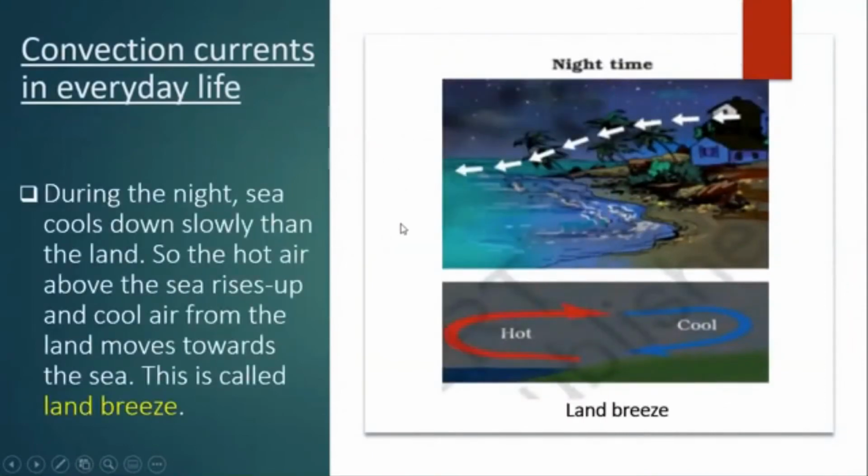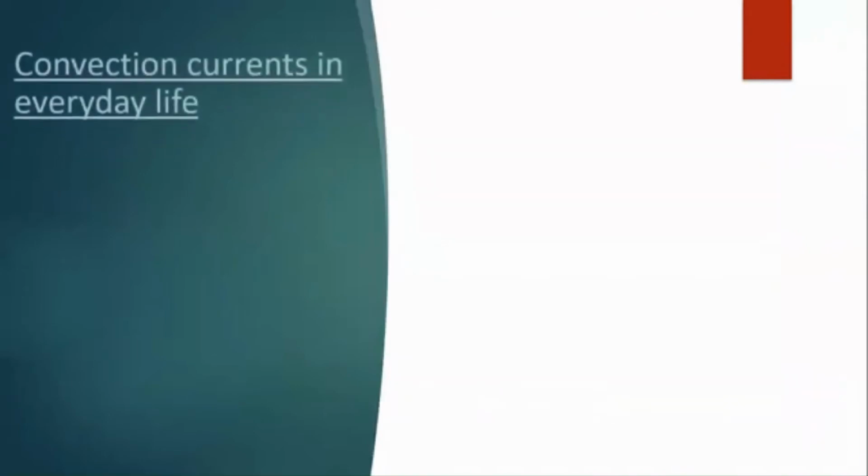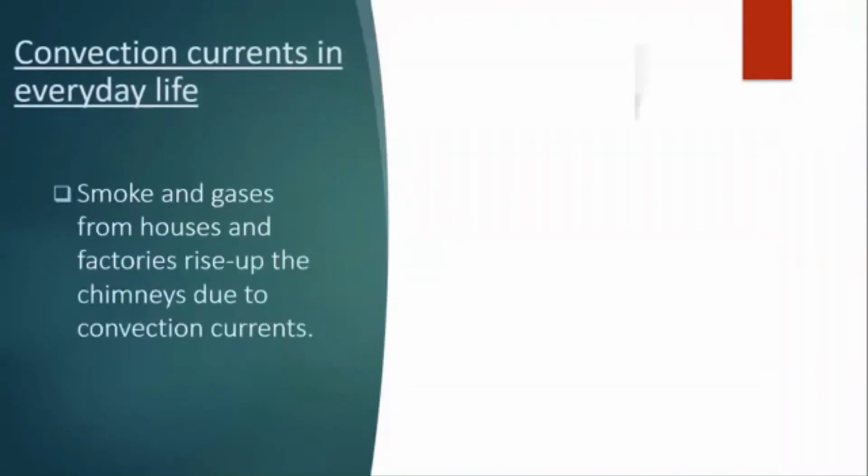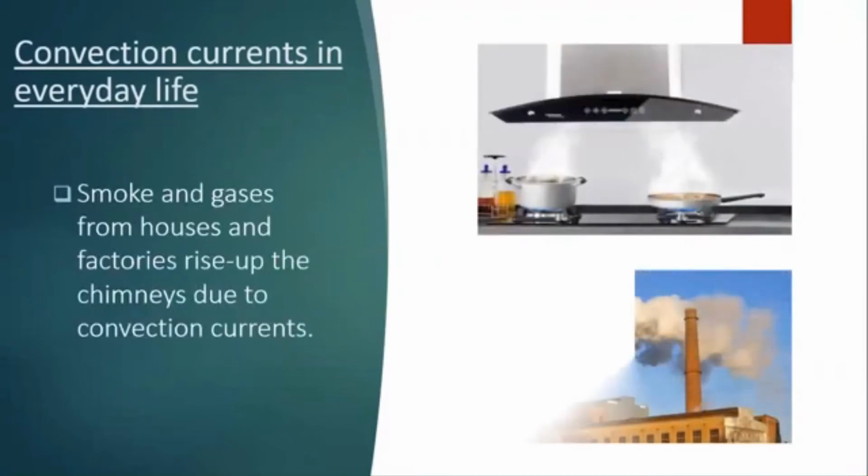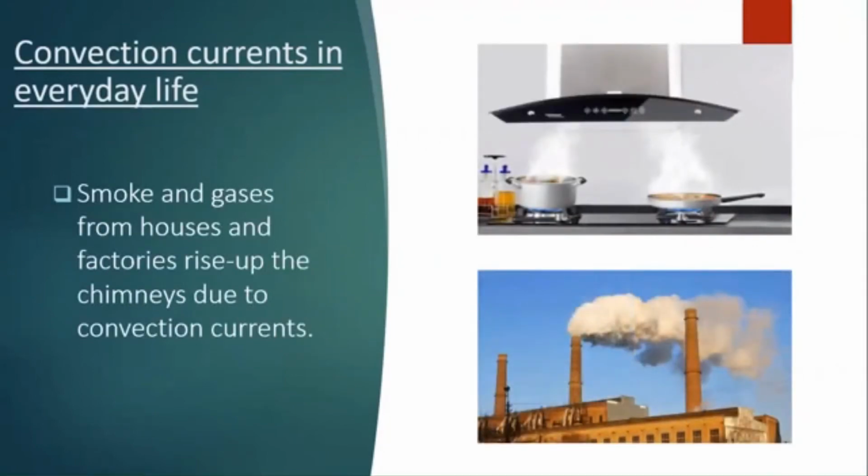During the night, the sea cools down more slowly than the land. So the hot air above the sea rises up and cool air from the land moves towards the sea. This is called land breeze. Smoke and gases from the houses and factories rise up the chimneys due to convection currents.